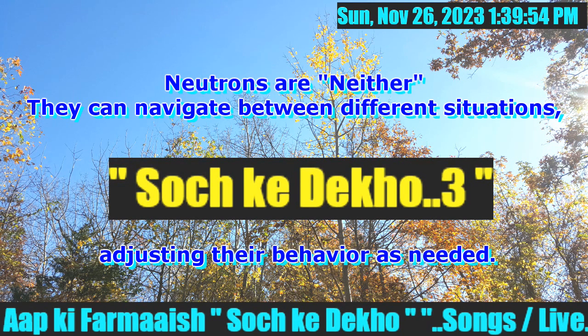They can navigate between different situations, adjusting their behavior as needed, and are not strongly inclined toward either extreme of constant motion or complete stasis. All right, it's important to note that this analogy simplifies the complex nature of atomic particles and human behavior, but it can provide a basic understanding of how electrons, protons, and neutrons might be metaphorically related to different behavioral tendencies in people. Now you check it out for yourself, dosto.